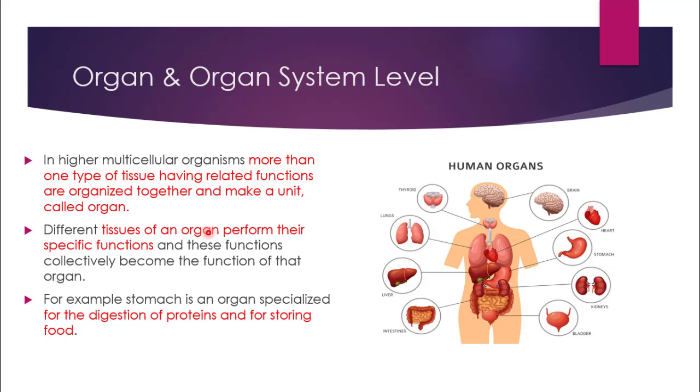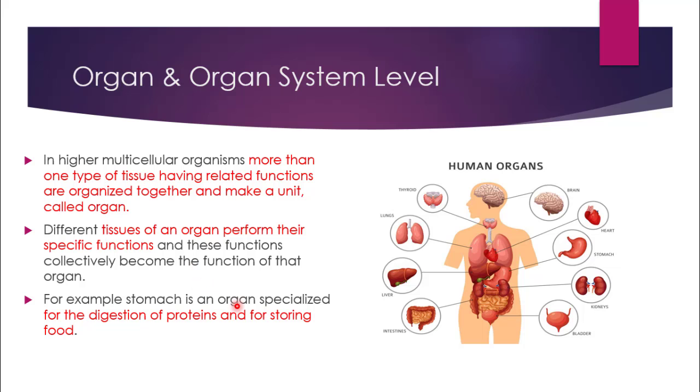Different tissues of an organ perform their specific function. Any tissue which is present inside an organ, it may be 1, 2, and so many, every tissue has its own specific function. And these functions collectively become the function of that organ. But apparently, when you look at the function, it becomes the function of that particular organ.